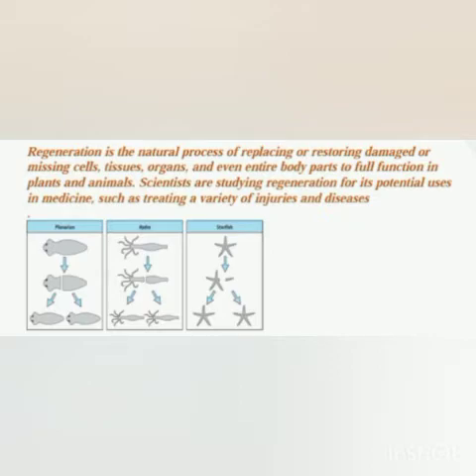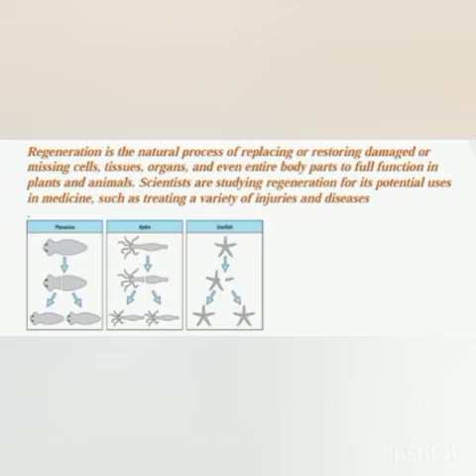Now you come to regeneration. Another type of asexual reproduction is regeneration. Regeneration is a natural process of replacing or restoring damaged or missing cells, tissues, organs, and even entire body parts to full function in plants and animals. Scientists are studying regeneration for its potential uses in medicine, such as treating a variety of injuries and diseases. You must be knowing that a lizard can replace its damaged tail. That happens by the process of regeneration. So regeneration takes place in planaria, hydra, and starfish.